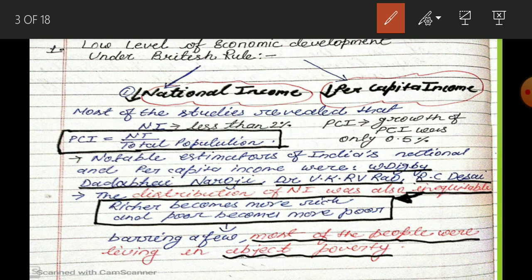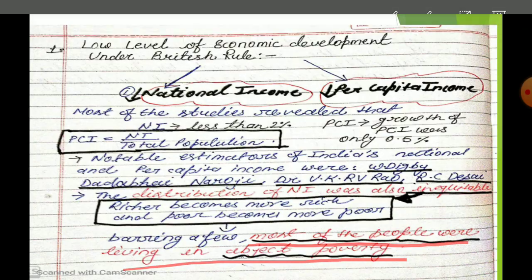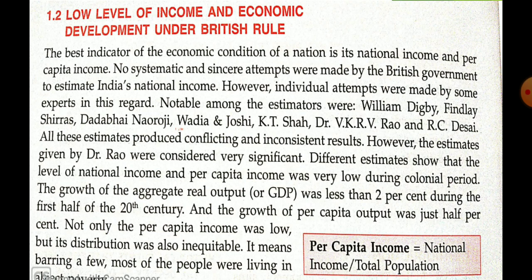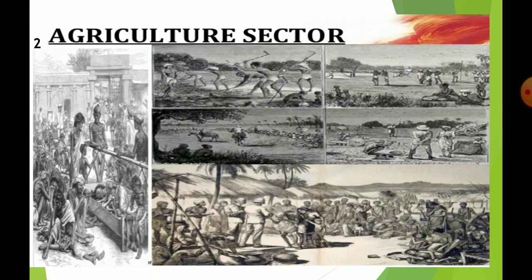Because of that, most of the people were living in abject poverty. Okay, students, now I have taken this here because it is helpful for making notes. So you can read it and prepare your notes.